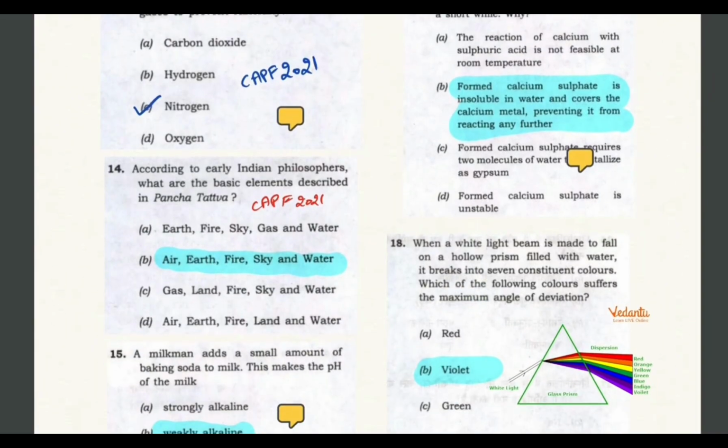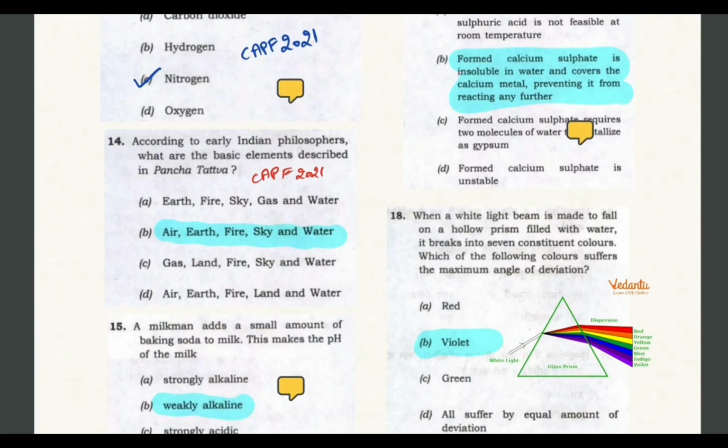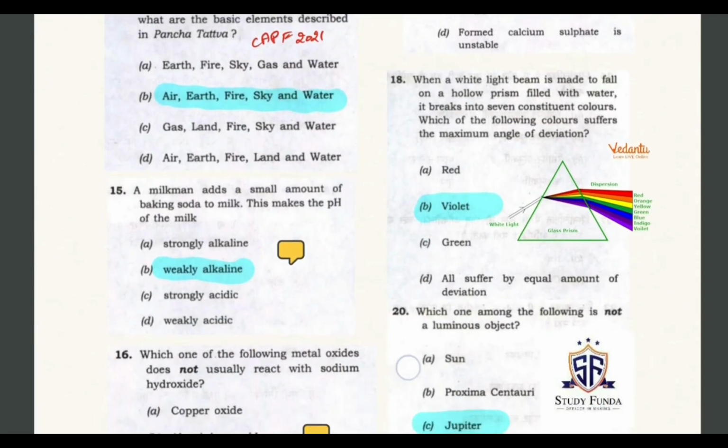And the next question is, according to earlier Indian philosophers, what are the basic elements of Panchatantra? So air, earth, fire, sky and water. These five are, so B would be the correct answer. Next question.